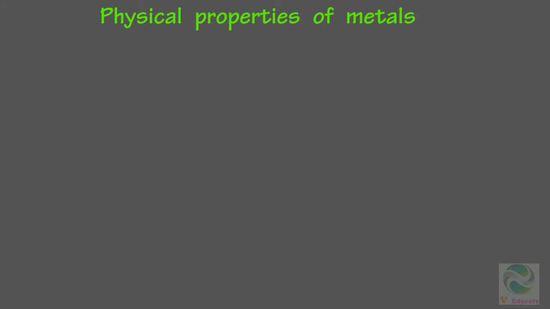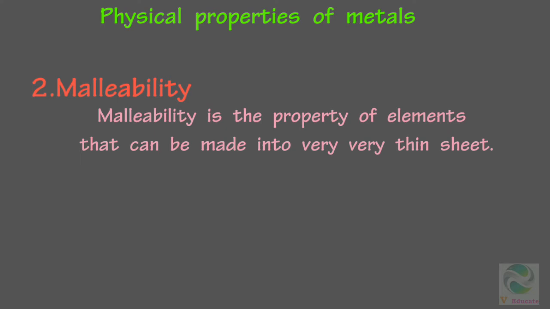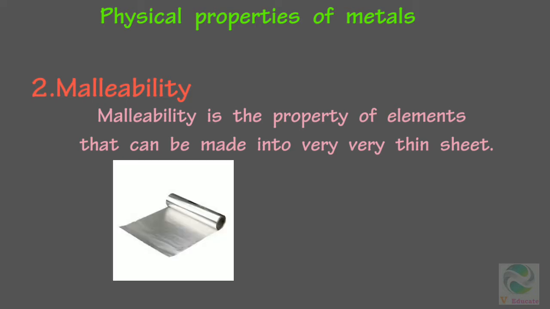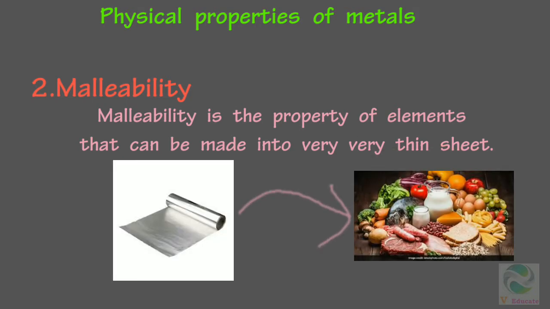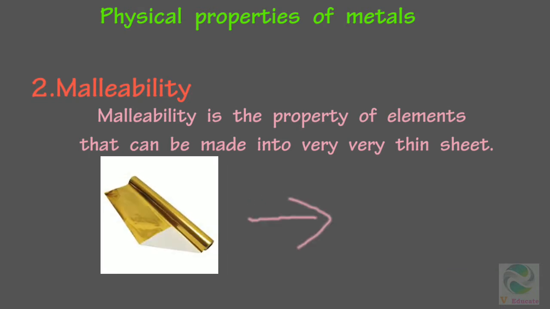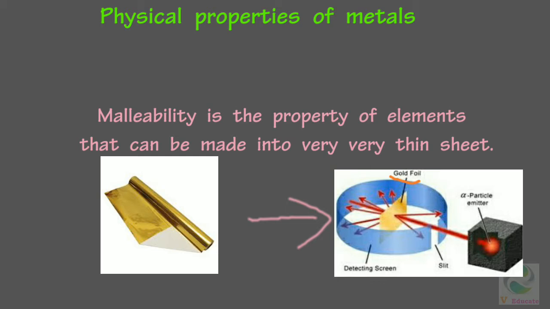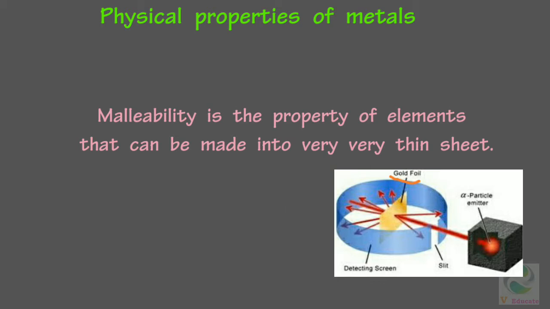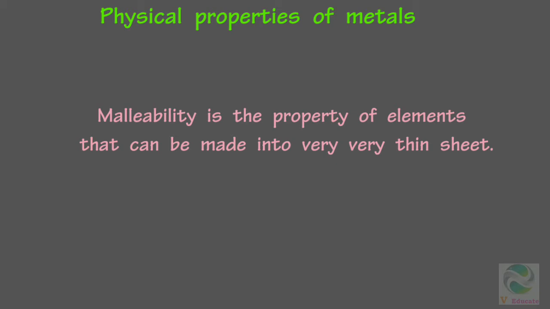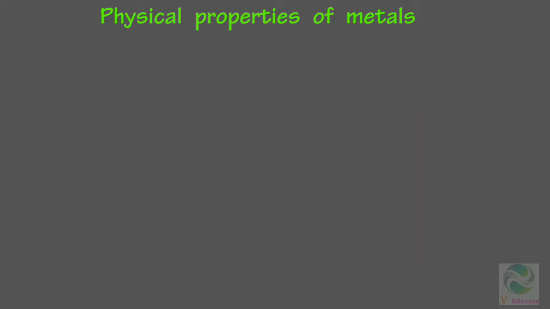Now we shall move to the next property, which is malleability. What is malleability? Malleability is the property of elements that can be made into very thin sheets. Metals such as aluminium is used as a foil in restaurants to parcel food. Gold foil is used in science experiments, mainly that is used in alpha scattering experiment. Do you know what's the real name for alpha scattering experiment? The name for that experiment is Rutherford's gold foil experiment.